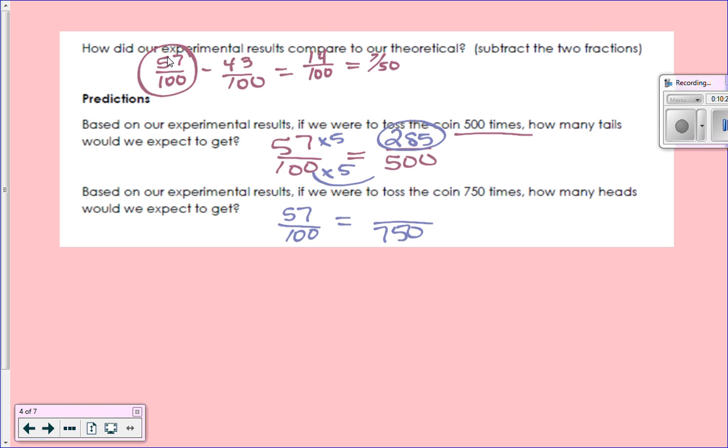We can predict, 427.5. And how'd you get that? It's exactly right. 57 times 7.5. There we go. So we can predict about around there that it should be that many times. Are we good? All right.